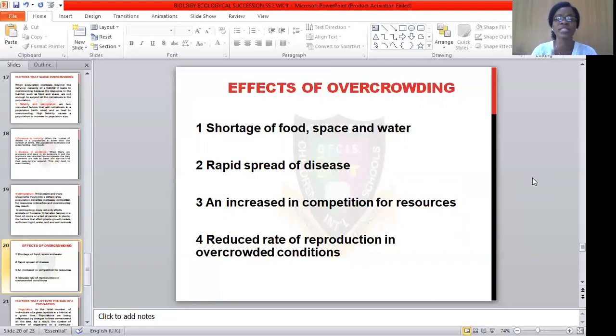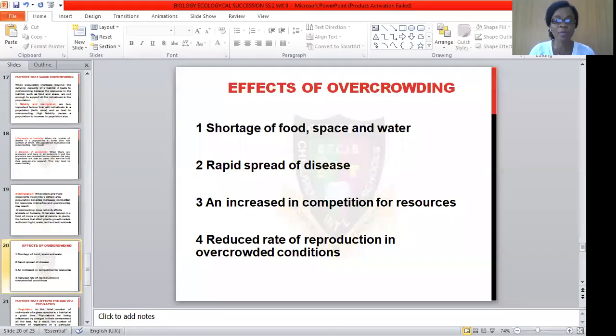It also increases the competition for resources. Yes, in such an ecosystem. Sorry about that. Let's continue with our class. The last one I'll be talking about is reduced rates of reproduction in an overcrowded place. Yes, that's also one of the effects of overcrowding. It reduces the rate of reproduction in crowded conditions.